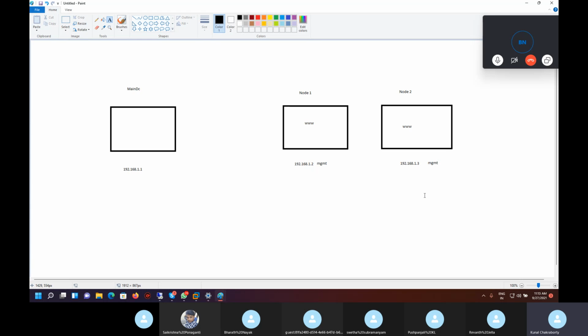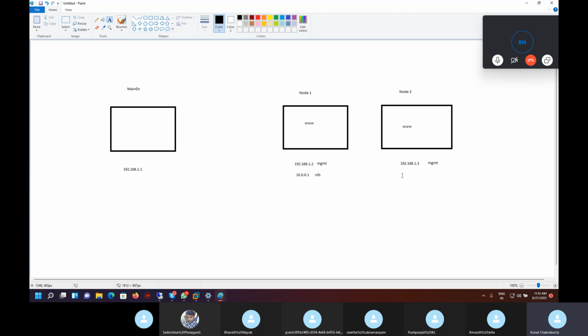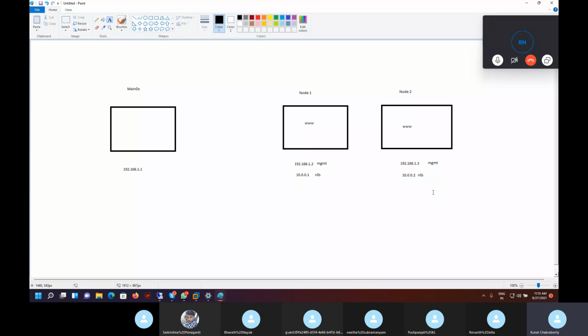In a server we used to have more than one NIC card. NLB, network load balancing. So we are going to assign one more IP for what purpose? NLB. That means one more network adapter, and in that we are going to assign the IP.